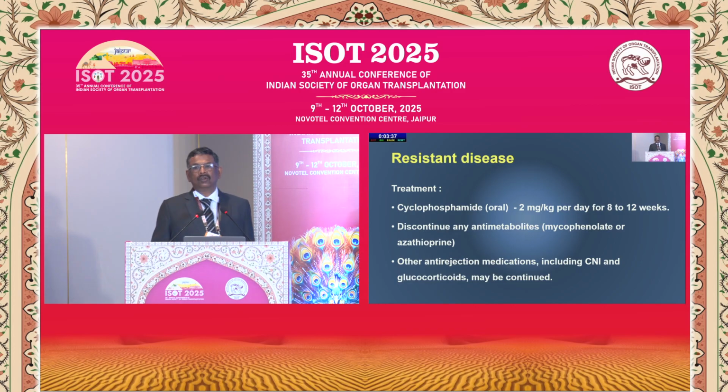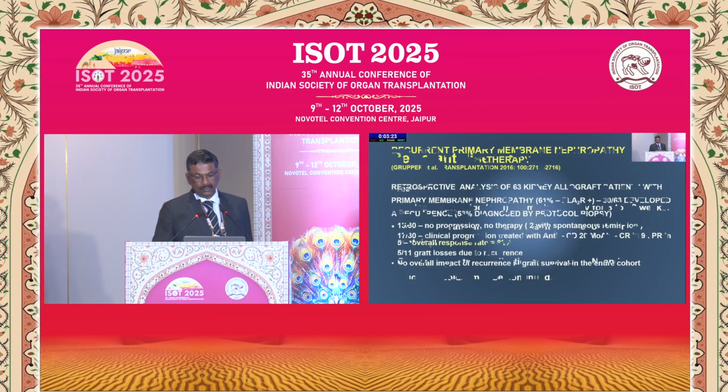At that time, when you start cyclophosphamide, discontinue any antimetabolite, whether it is azathioprine or mycophenolate, because of more chances of bone marrow suppression. Other anti-rejection medicine like CNI and glucocorticoid should be continued.